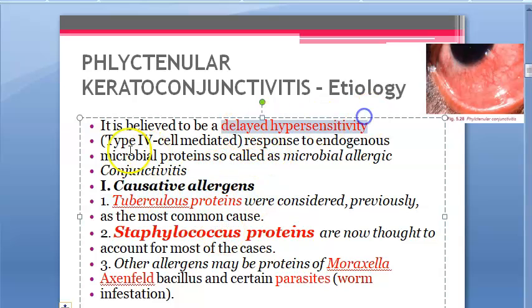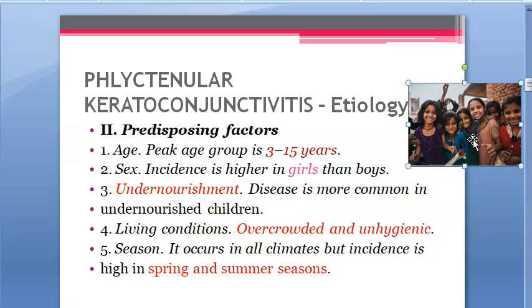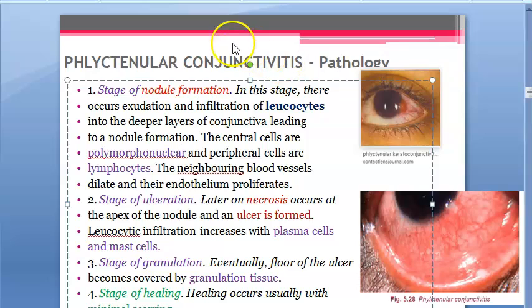Anyways, this is a delayed hypersensitivity reaction. Remember, type 4 cell-mediated hypersensitivity reaction. Causative allergens are tuberculous proteins, staphylococcus proteins, and it can be proteins of Moraxella Axenfeld bacilli or certain parasitic infestations. Then, whom do you see it in? The 3 to 15-year-old girls, undernourished, overcrowded, unhygienic, usually in spring and summer seasons. There are 4 things in conjunctiva.